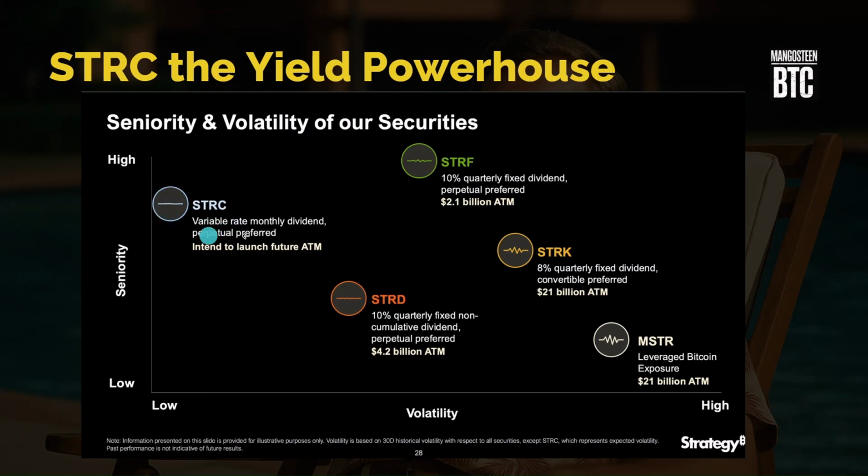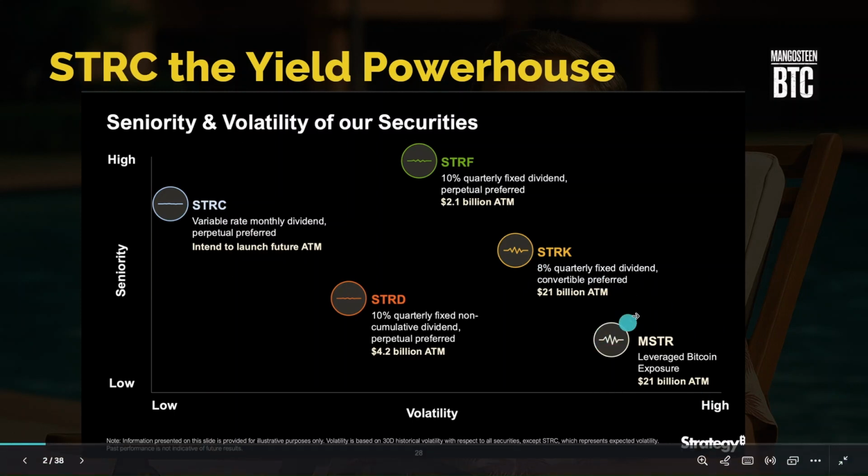stack, and that product generates a very impressive 11.5% dividend income and has a very high level of seniority, which means that in the event of any liquidation, you are heavily preferred in getting your capital back, which is very appealing. And then we have other products in the preferred equity stack. STRK is also very interesting with the 8% quarterly fixed dividend and some exposure to MicroStrategy's upside.